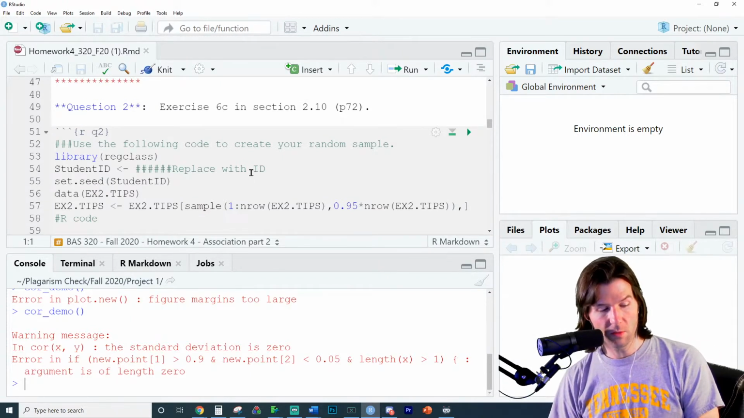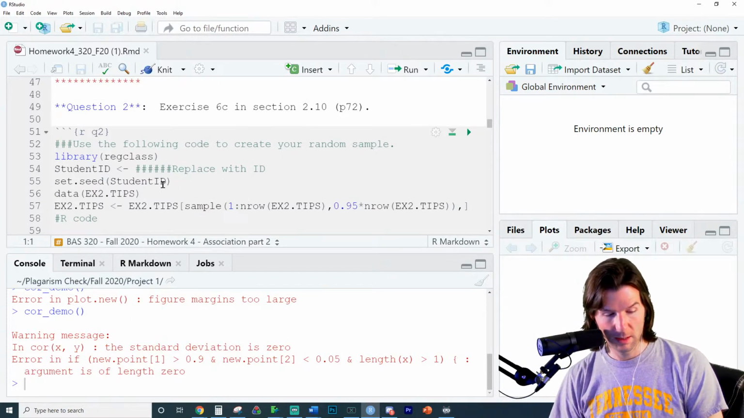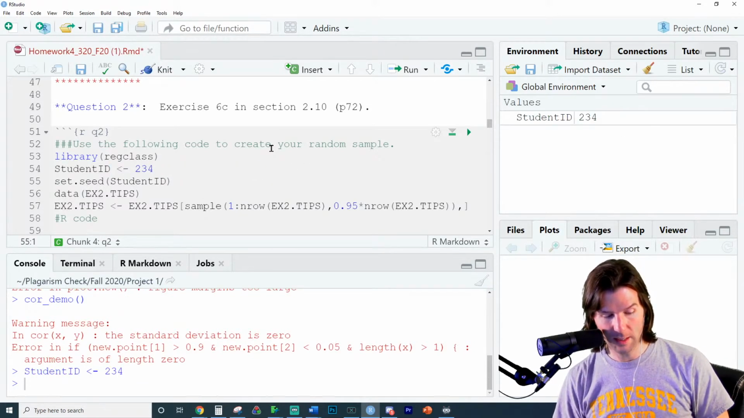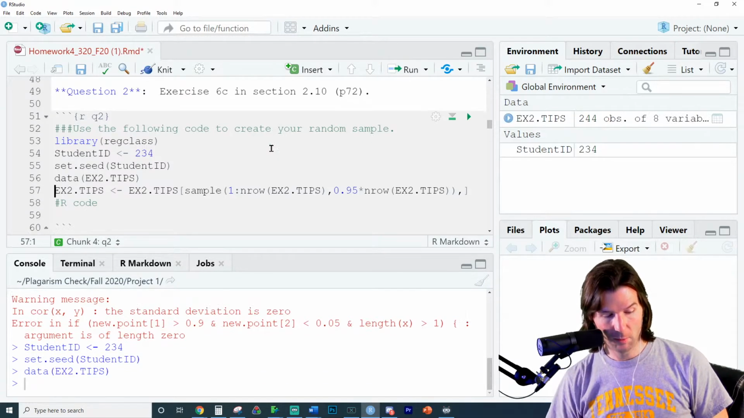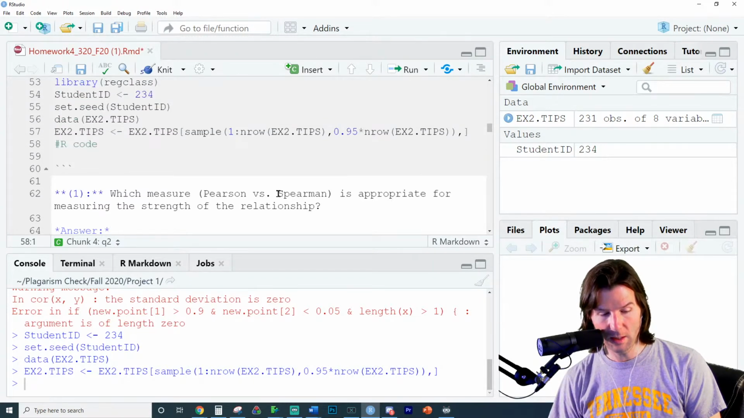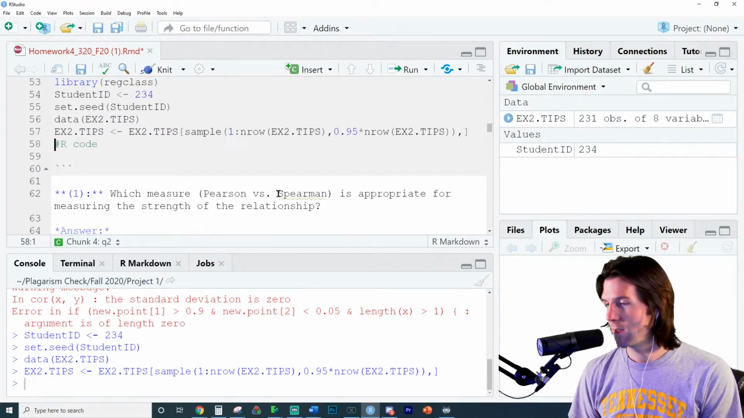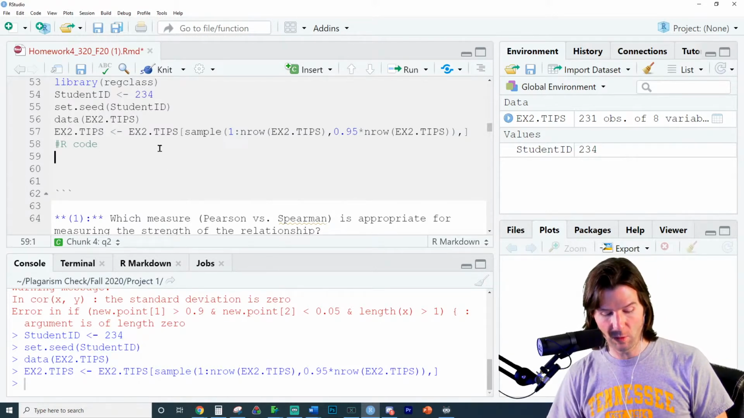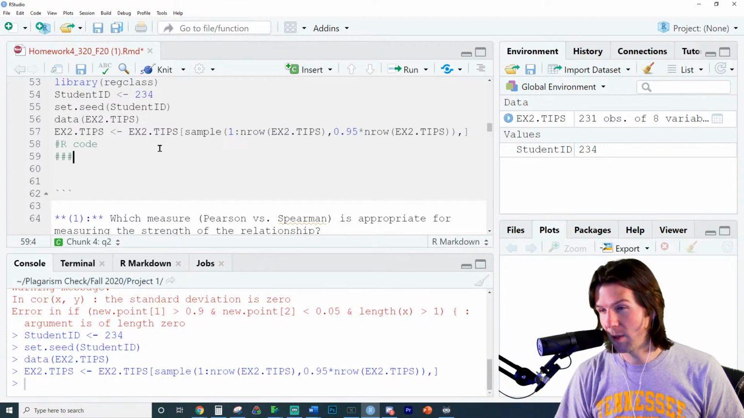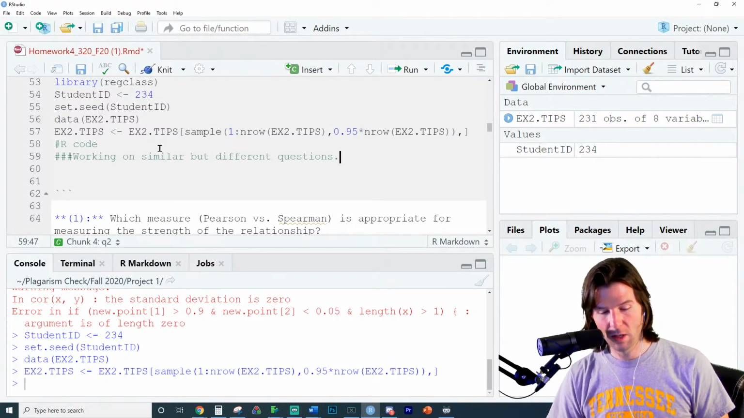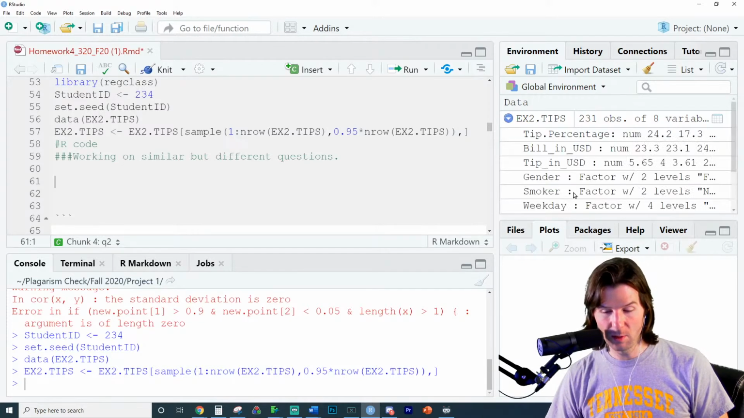Okay, so this one right here, you're going to put in an ID number. I'll just replace mine right here with something like, there we go. That's my ID. Put in yours, but I'm just going to put that in. And we're going to run this right here, and we create our random data set. What strength is appropriate? And I think I remember which two we're analyzing. Well, I'll do something similar. So working a similar but maybe different question. Sorry, it was question 4 and 5. Working on similar but different questions.